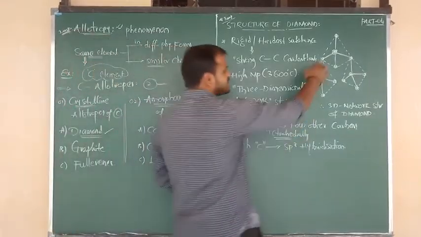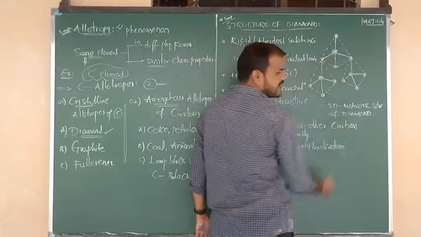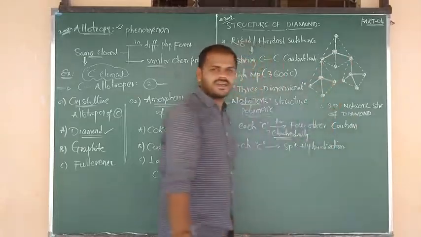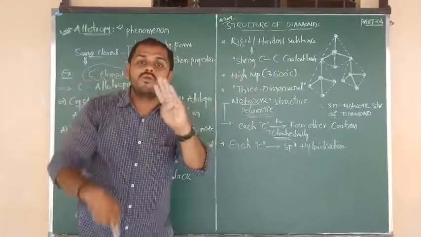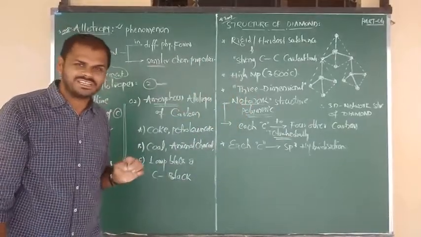And you see this structure now, structure 1. Around this carbon, 1, 2, 3, 4 bonds are there. Again in this tetrahedral, around the carbon, 1, 2, 3, 4 bonds are there. 4 means 1 s orbital, 3 p orbitals, total 4 hybrid orbitals. That's why we have to say sp3 hybridization.